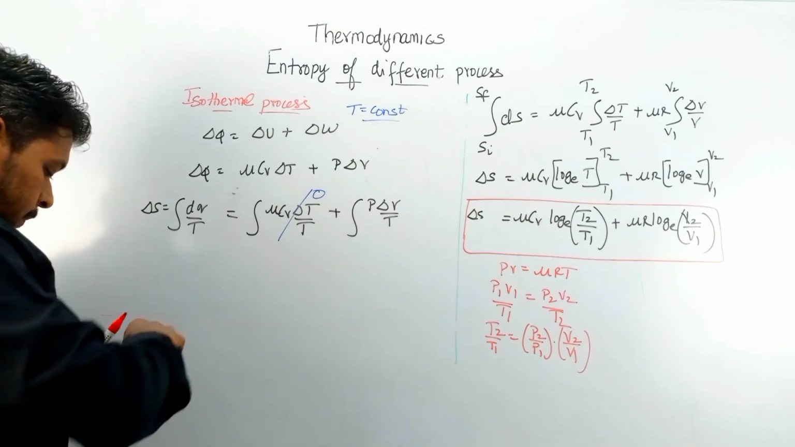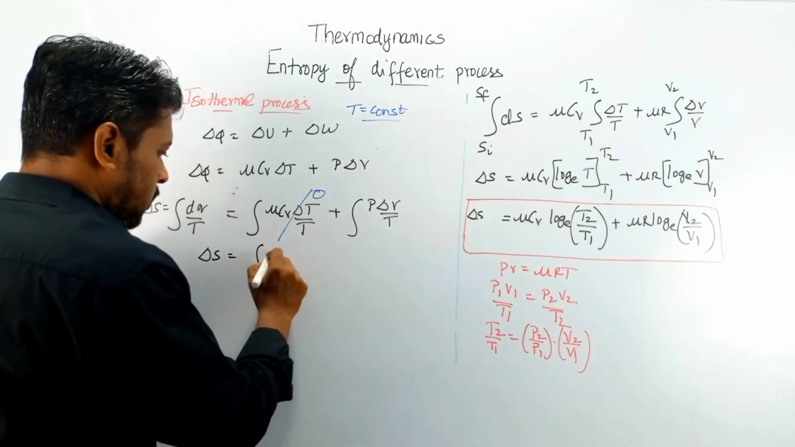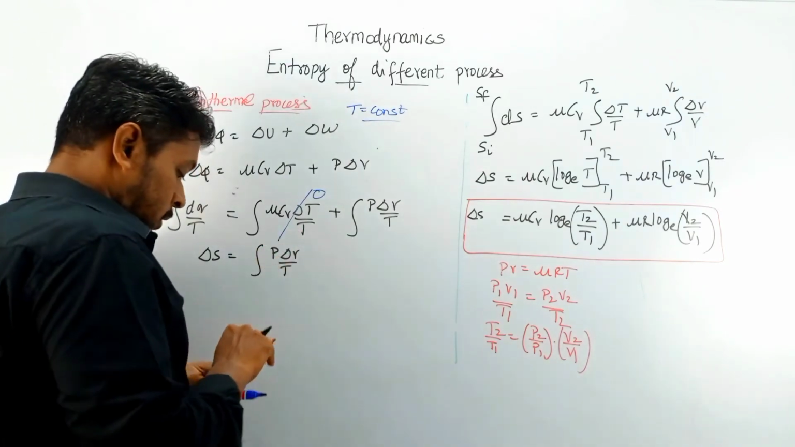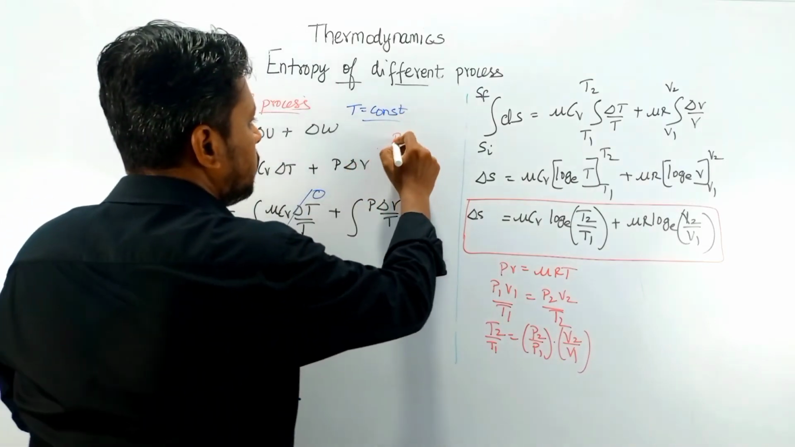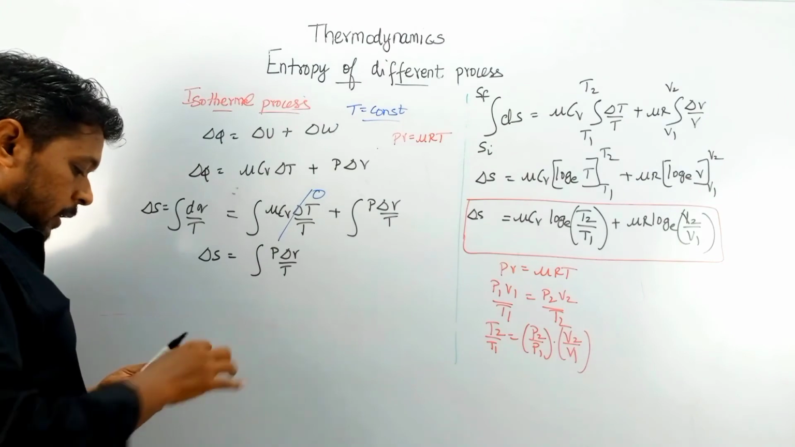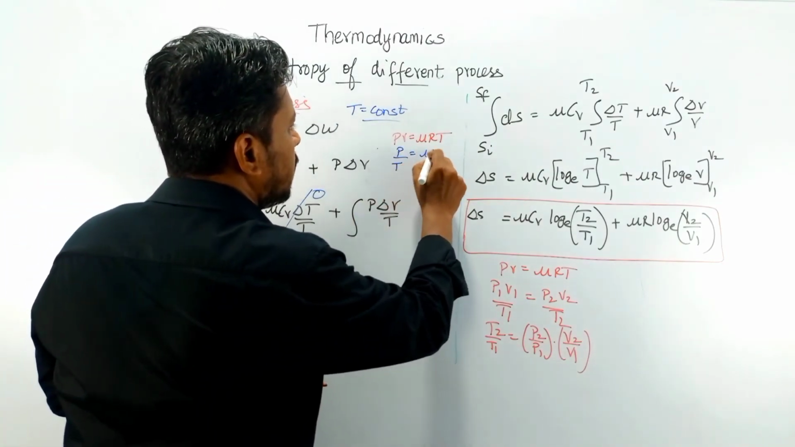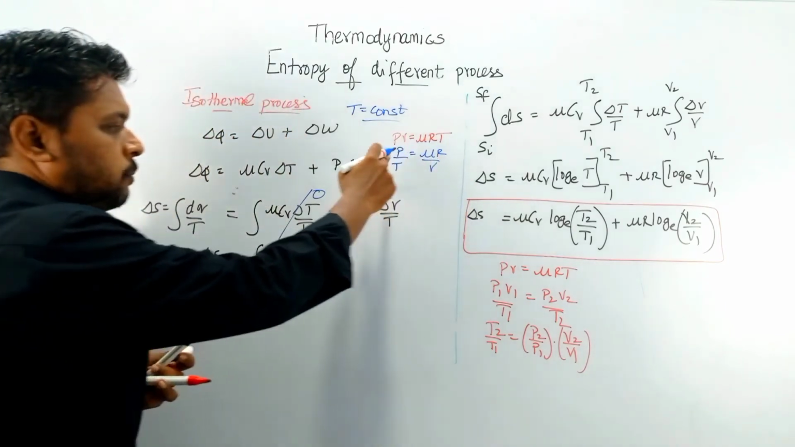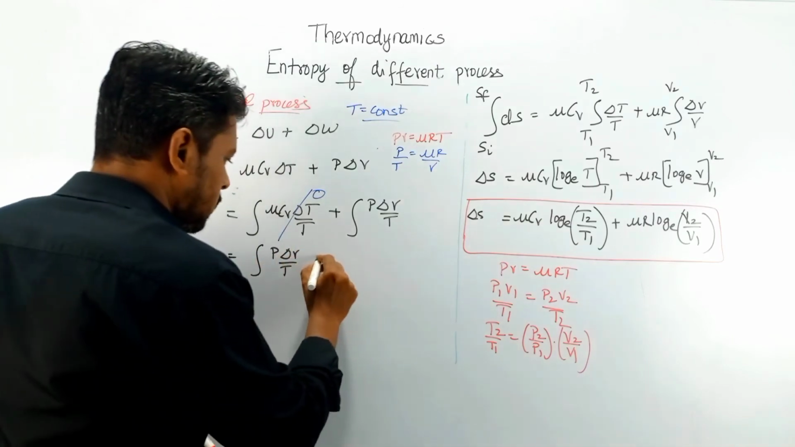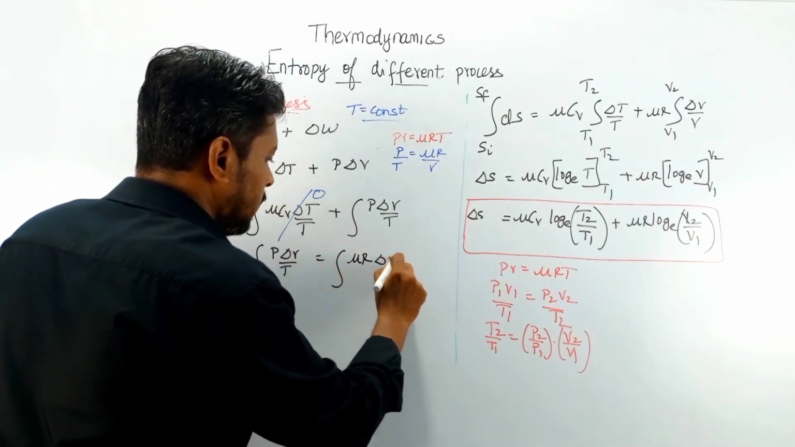Okay, so delta S is equal to the integration of P delta V by T. From the ideal gas equation, PV is equal to mu RT, so P by T can be written as mu R by V. So replace P by T by mu R by V, and the integral becomes mu R delta V by V.